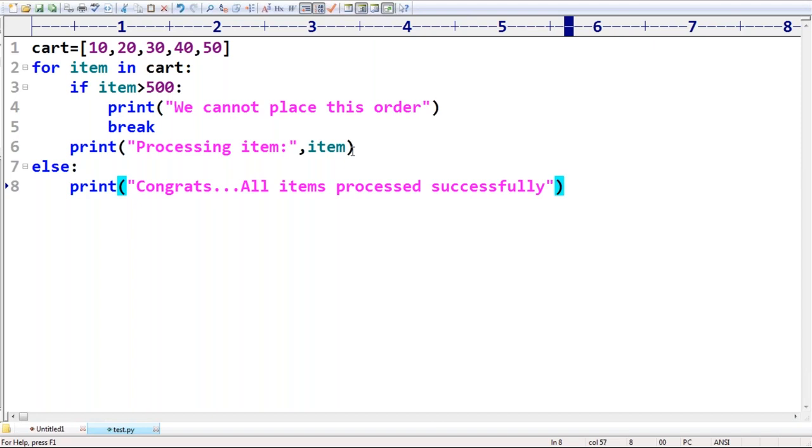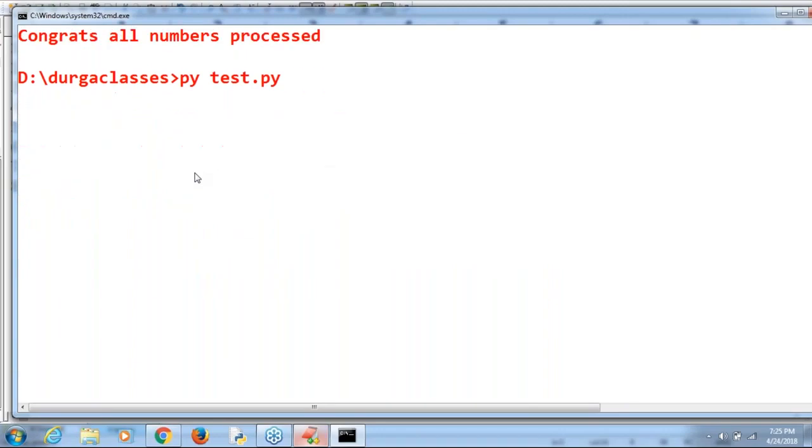Can you please guide, in this scenario is the else block going to execute or not? Yes or no? Will else be executed or not? Yes, because you are not giving the chance to break, because all the items are less than 500 only. If you are not giving the chance to break, automatically the else part by default will be executed.